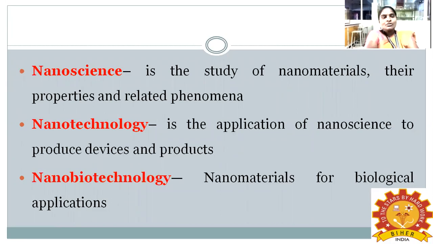So first we will see what is nanoscience. Nanoscience is the study of nanomaterials, their properties and related phenomena. So in this nanoscience, we are going to see what are the nanomaterials available and what are the properties of that material and the related phenomena. Okay. So what is nanotechnology?